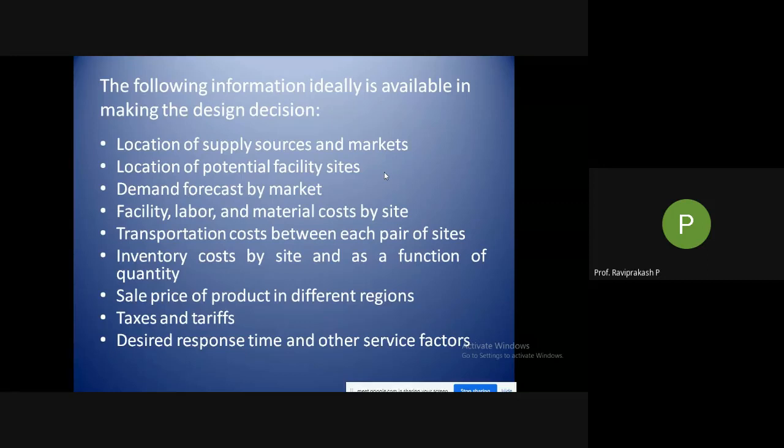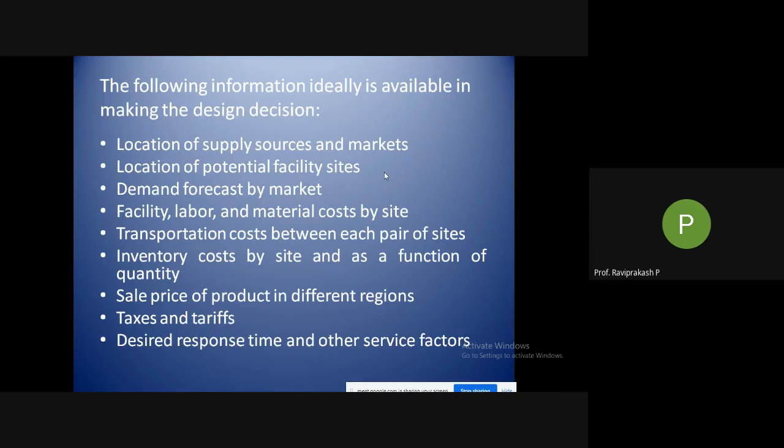Then desired response time and other service factors. So desired service time: you already know whether you need to be more responsive to react quickly to the changes or the demands, or you might take some time. And other service factors: if something happens to the product that you have sold, how are the returns? Or is it repairable? You send your technician there, in terms of electronics or any other products.